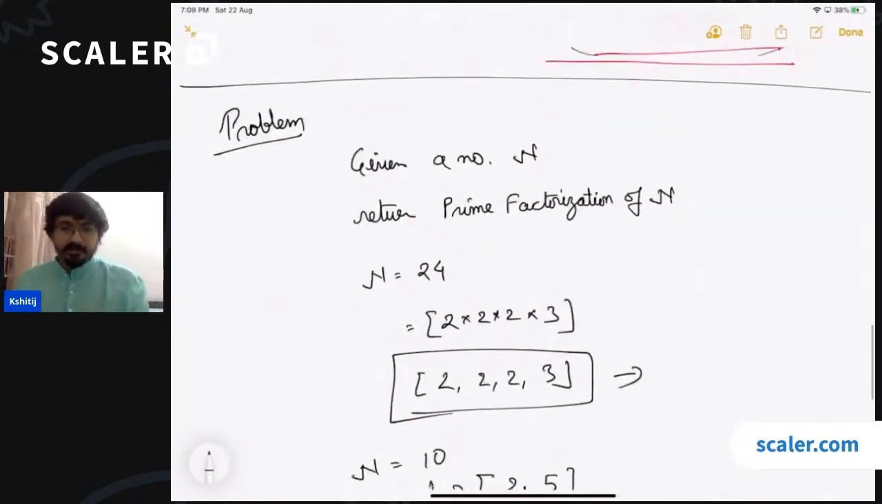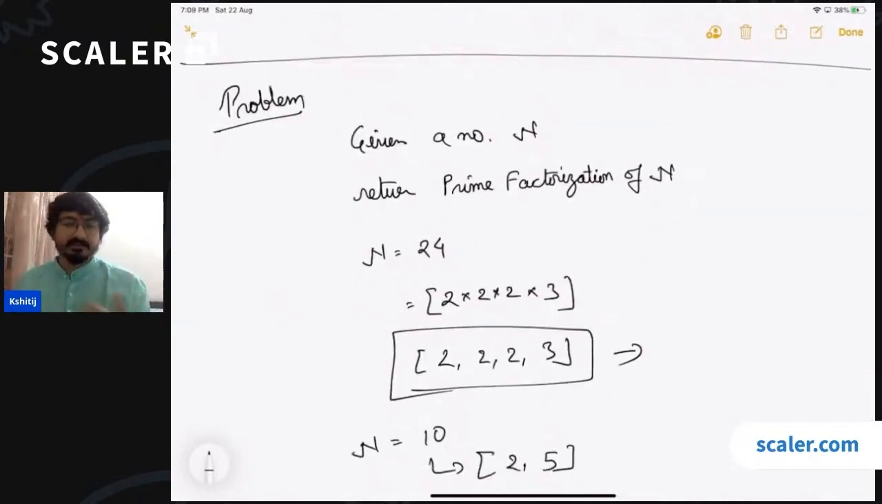Given a number n, you have to return the prime factorization of n. Prime factorization means you have to represent that number in terms of only prime numbers, and that is possible for each and every number, right? Because any number will either be a prime number or a composite number. If it is a composite number, you can further divide it into prime numbers, right? For example, if n is 24, you can write it as 2 into 2 into 2 into 3.